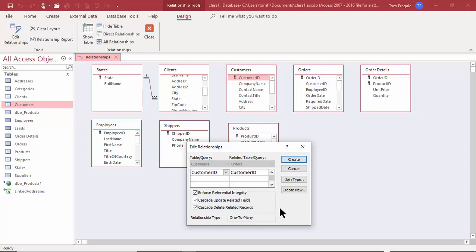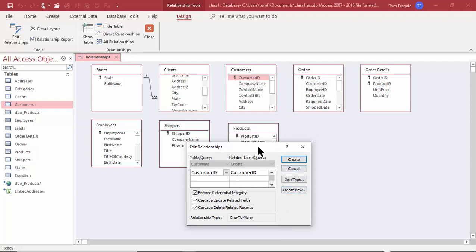So it says one-to-many. If it was the primary key on both tables, then it would say one-to-one. One record can match to exactly one record on the other table if they were both primary keys. If neither one were primary keys, it would say indeterminate down here, or we used to call that many-to-many. But usually it'll be like one-to-one or one-to-many.